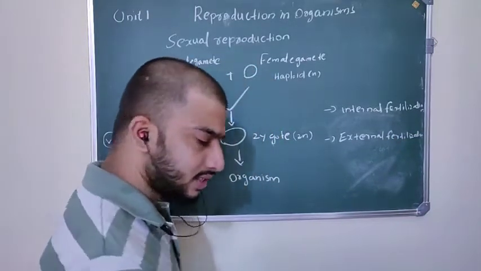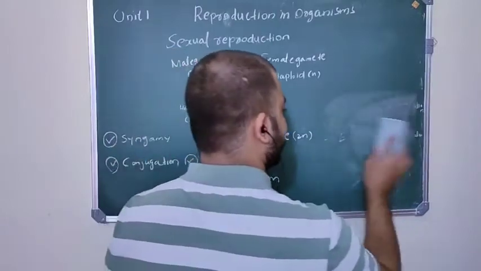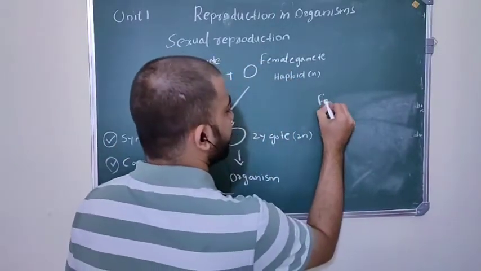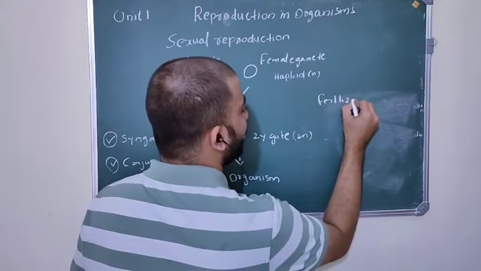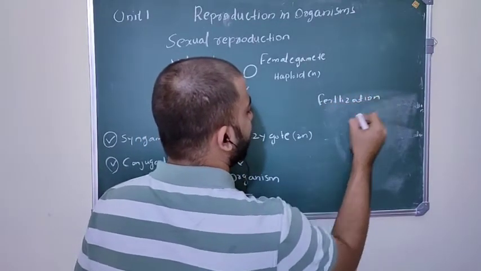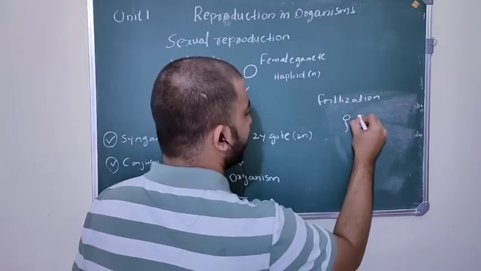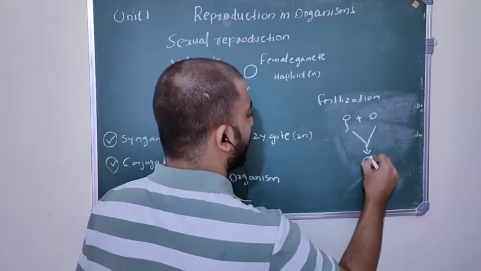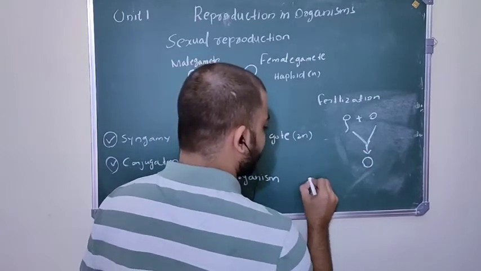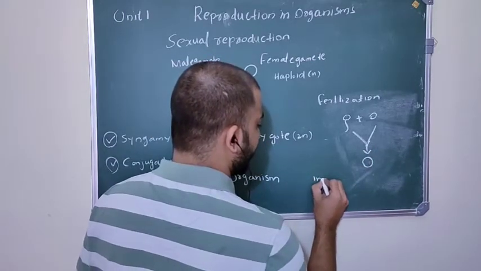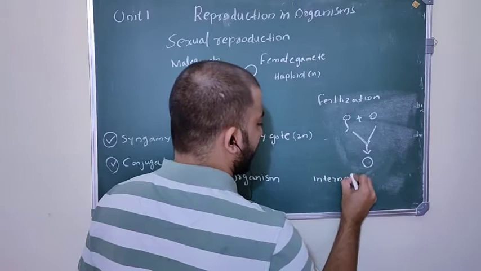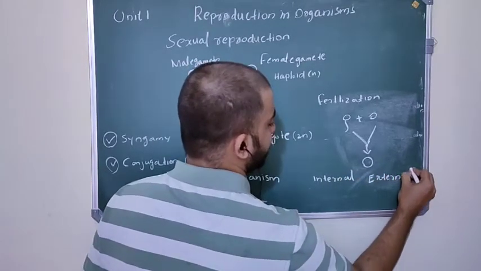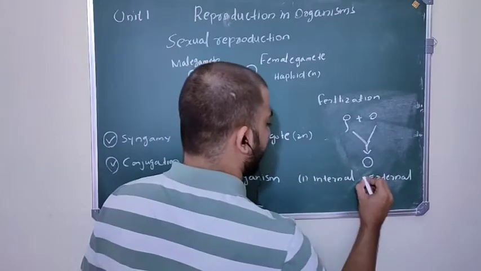I told you what is fertilization. Fertilization means simply fusion of the male gamete and the female gamete. Fertilization is of two types, internal and external.